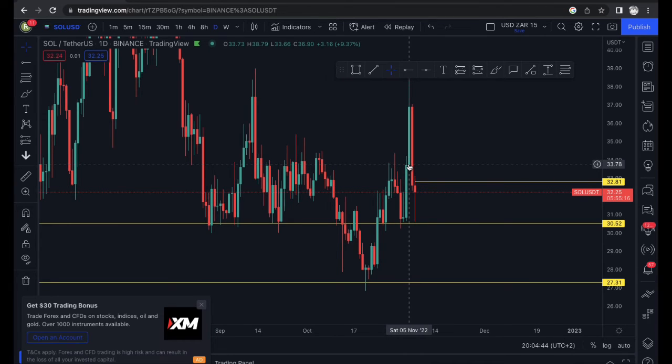Then this whole thing happened with SBF and CZ Binance. CZ Binance bought $500 million worth of FTT token, based on what was reported or shared on Twitter with regards to SBF's financial situation. But yeah, so once it got out or leaked, Solana started taking a knock over here.